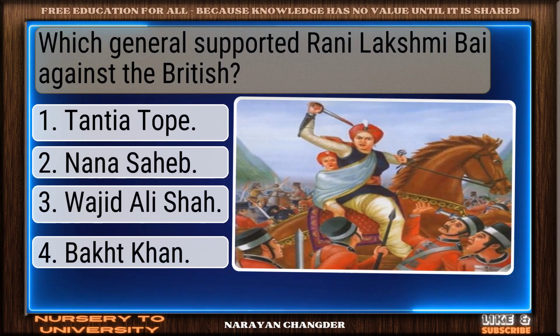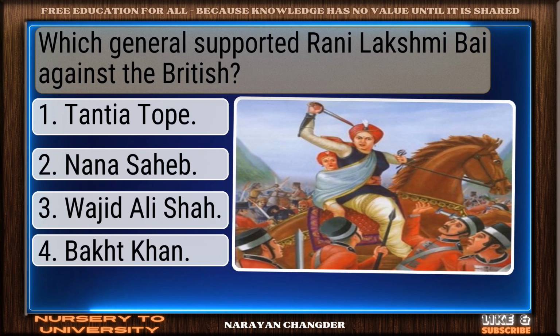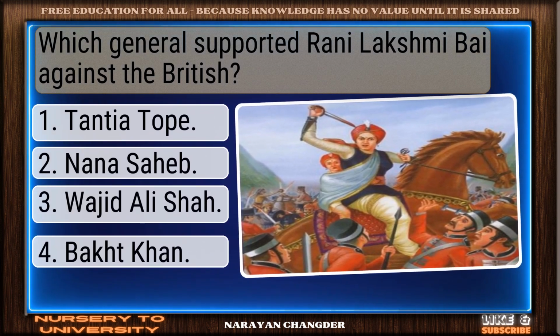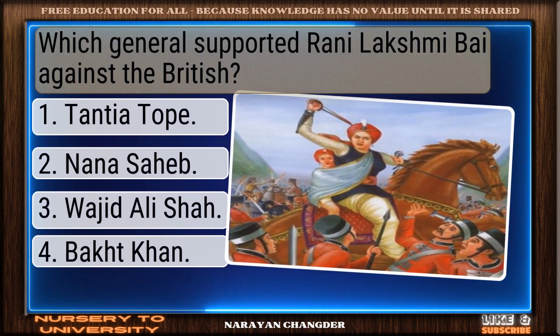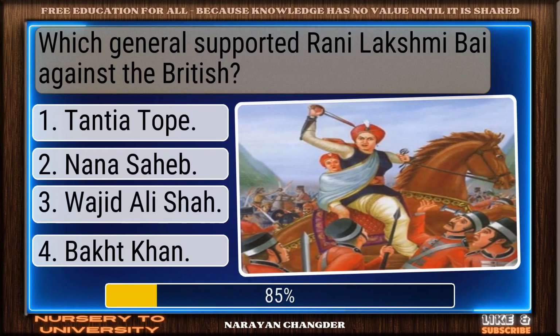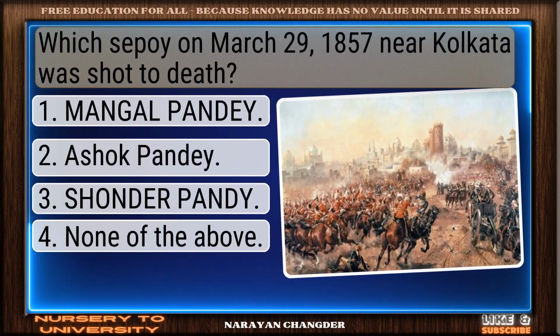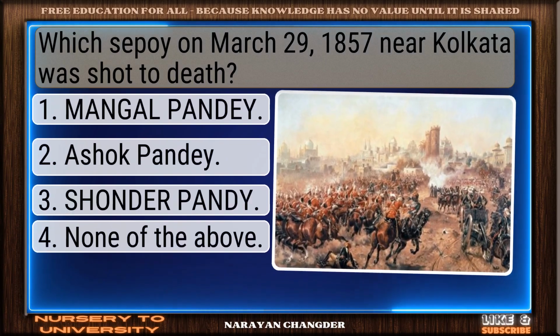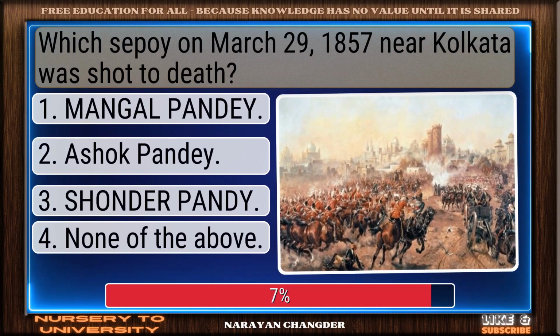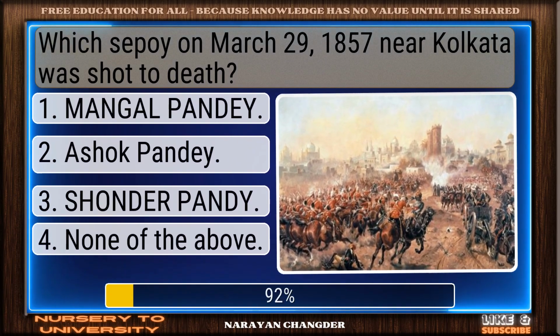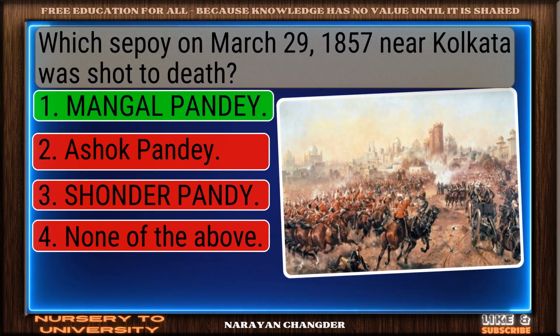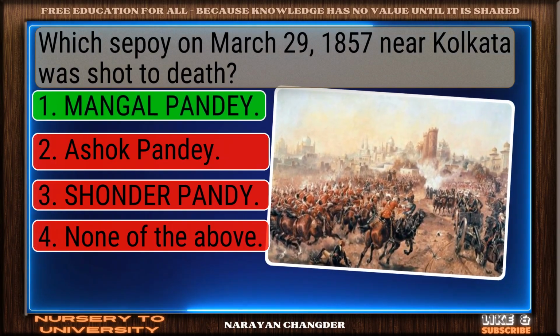Question number 72. Which general supported Rani Lakshmi Bai against the British? Right again. Tantia Tope is a valid answer. Question number 73. Which sepoy on March 29, 1857 near Kolkata was shot to death? Solid response. Mangal Pandey is a valid choice.